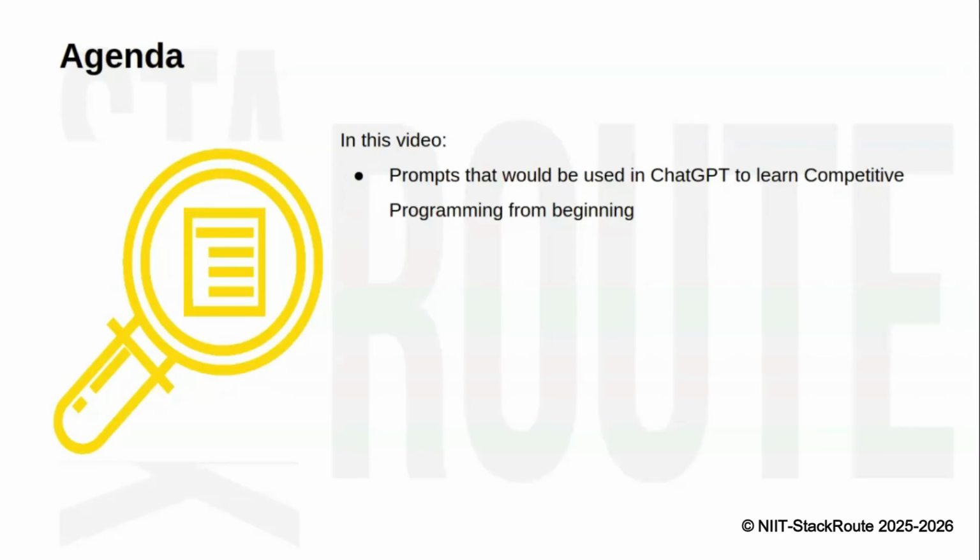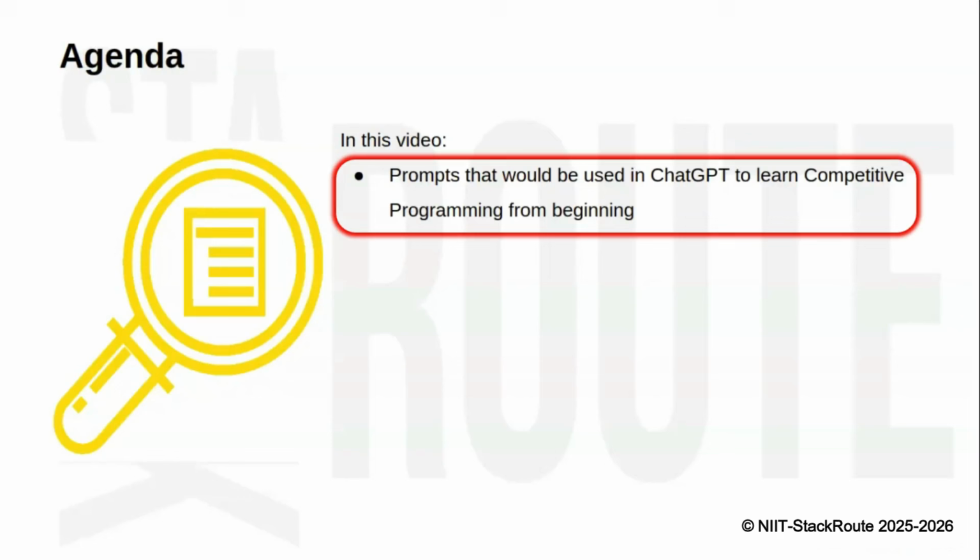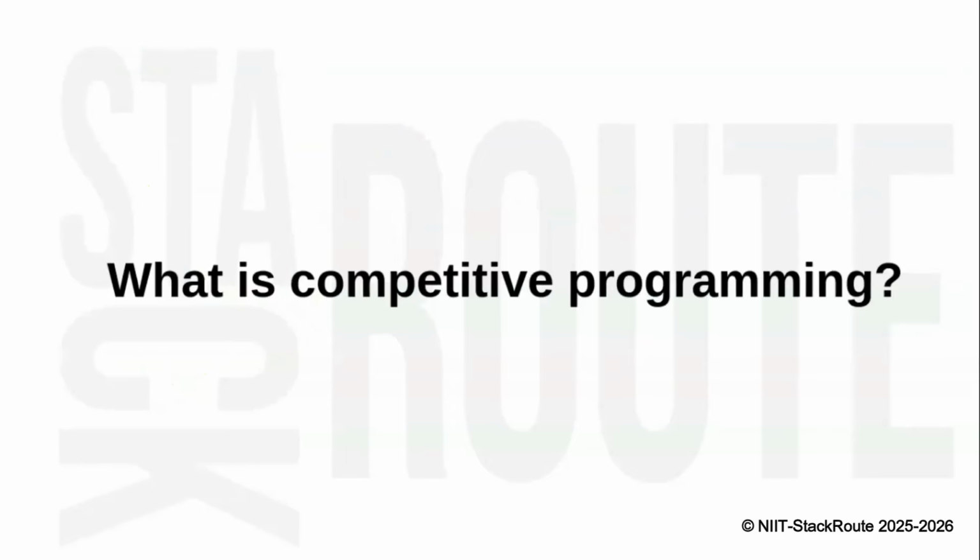So in this session, we are trying to learn about some of the prompts that can be used with ChatGPT to learn competitive programming from the beginning or very basics. To begin with, let's try to answer some very basic questions, like what is competitive programming? Instead of answering by ourselves, let's use a ChatGPT AI prompt to answer our queries. So for that, let us move to ChatGPT.